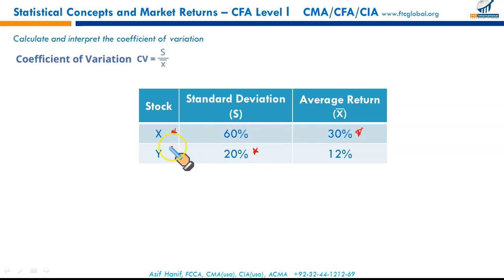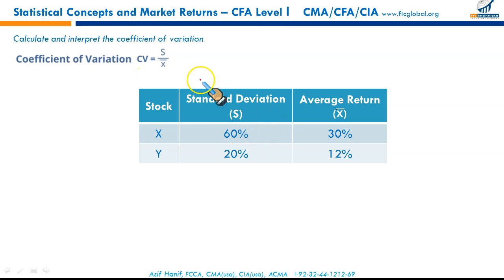So what if we have to decide between stock X and stock Y? Stock X is offering higher return, but it also has higher volatility. Stock Y gives low return, but it has also got low volatility. What if we want to combine these two returns simultaneously in order to select an investment? So for that we have a measure called coefficient of variation.